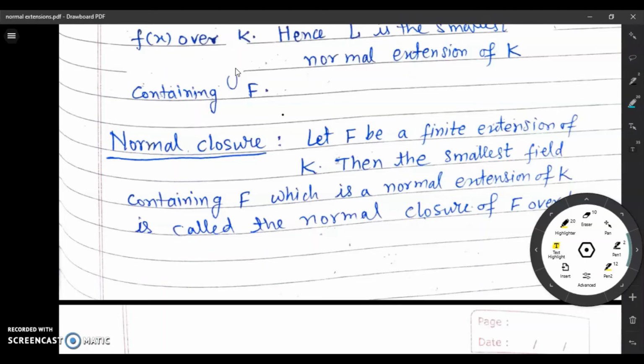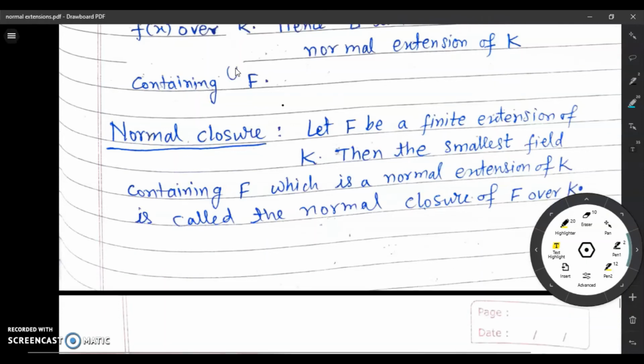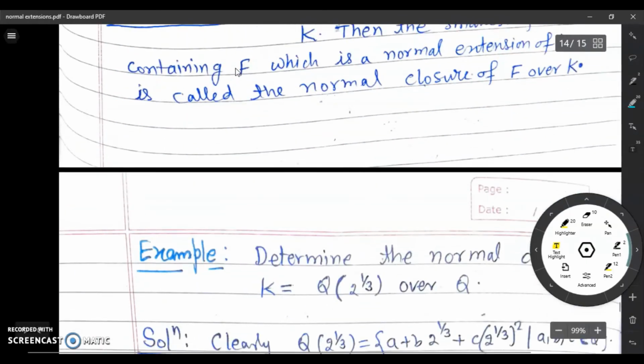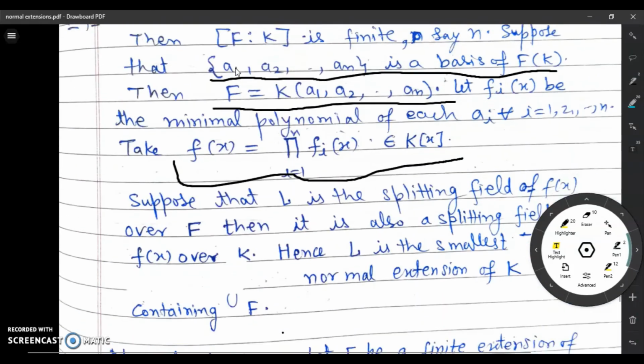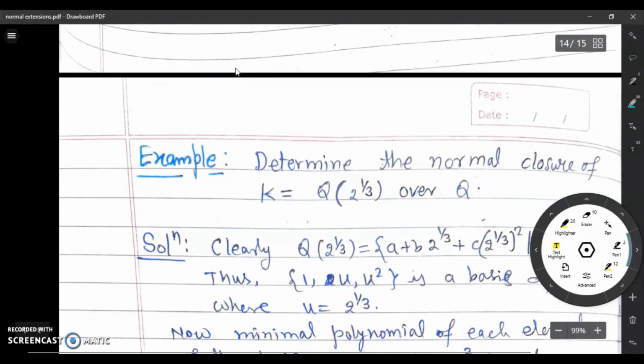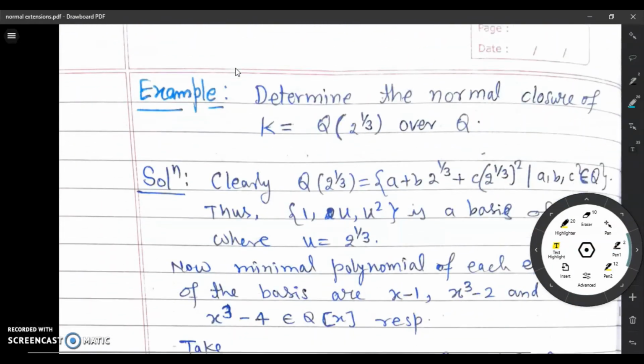So we just define: let F be a finite extension of K, then the smallest field containing F which is a normal extension of K is called the normal closure of F over K. So this proof gives a way to calculate the normal closure. So we now consider this example.